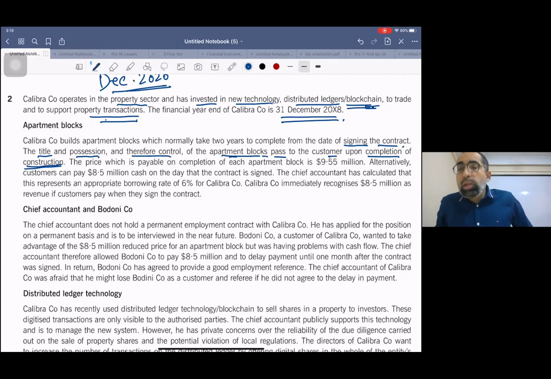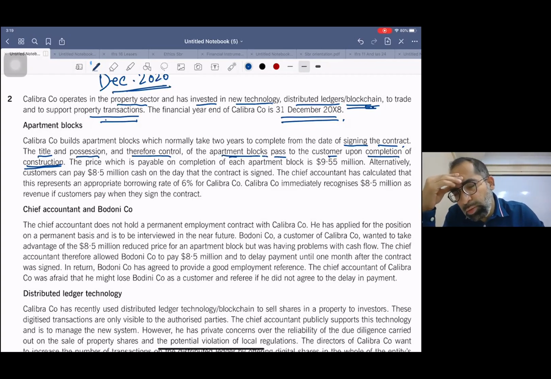And hope you remember the rule of IFRS 15, that according to IFRS 15, revenue is recognized once you satisfy the performance obligation. So my dear students, you are going to satisfy the performance obligation after 2 years, when the customer will get the economic benefit. So in this case you need to book revenue at a point in time. Once these blocks are completed, then you will transfer them to the customer, and then you will finally book the revenue.